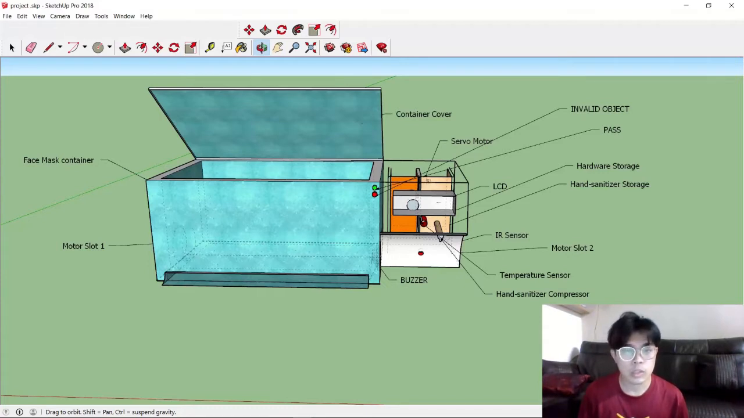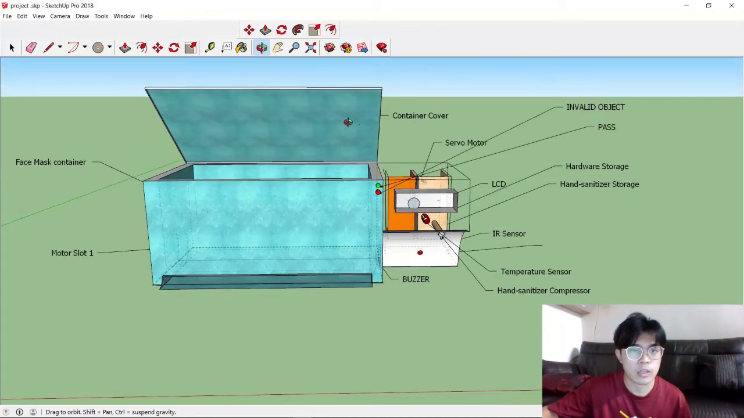Now I'm going to start my part, which is the 3D design. First of all, this is roughly a 3D design for our project. This is the front view, and I would like to explain a bit from the left to the right of this design.